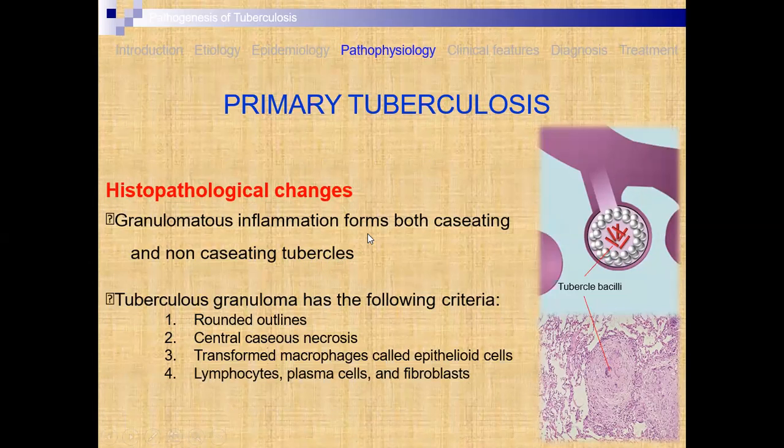Rounded outlines are observed when the infection enters your body. Central caseous necrosis means at the center there is a necrosis process. Then transformed macrophages called epithelioid cells are there, along with lymphocytes, plasma cells, and fibroblasts.